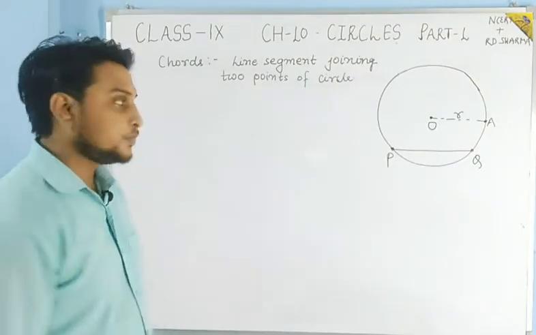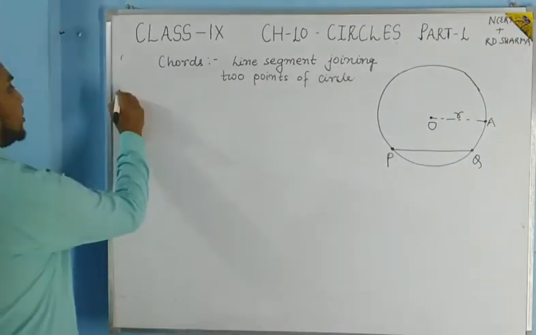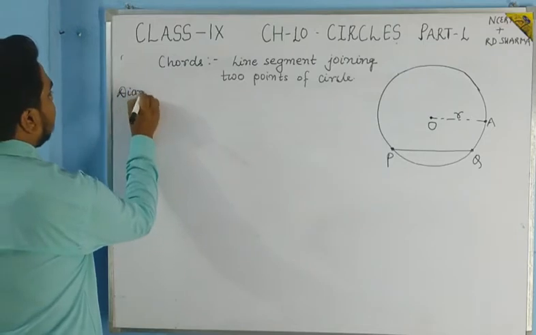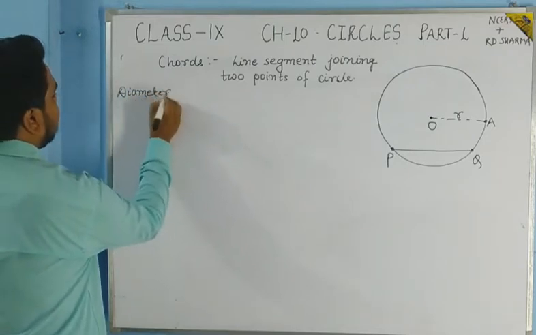Okay students, now we will see the definition of the diameter of the circle. What is the diameter of the circle?